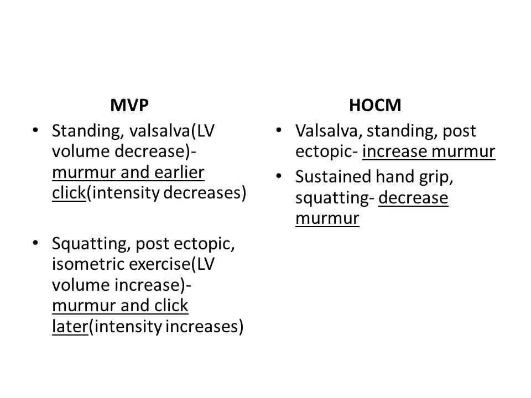In MVP, standing and Valsalva, where there is decrease in the left ventricular volume, there is earlier mitral systolic click, but the intensity is decreased. Squatting, post-ectopic beat and isometric exercise, which increase the left ventricular volume, the click occurs later, but the intensity increases. In hypertrophic obstructive cardiomyopathy, maneuvers like Valsalva, standing and post-ectopic beat increase the murmur, whereas sustained hand grip and squatting decrease the murmur.